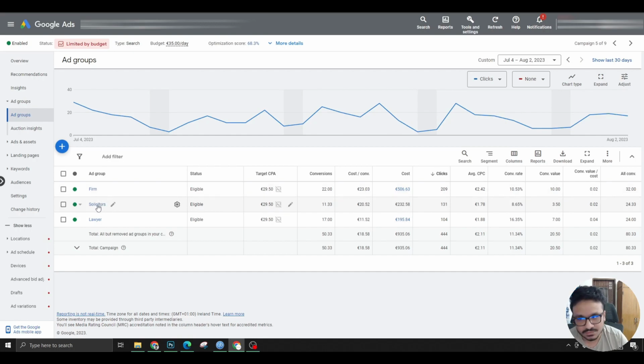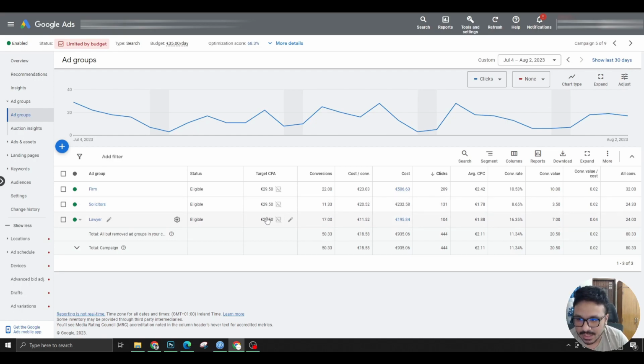For the other ad group, which is solicitors, it actually got 11 conversions, maybe 12 conversions based on the attribution model. The cost per conversion for this ad group is 20.52 euros, although the target CPA was the same. So we are telling Google that we want to spend 29.50 euros per lead, but it's actually not spending the whole amount, which is the case for all the ad campaigns we did, because the campaign has been so well optimized, and we will look into that shortly.